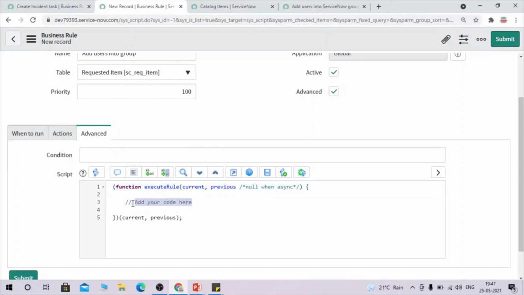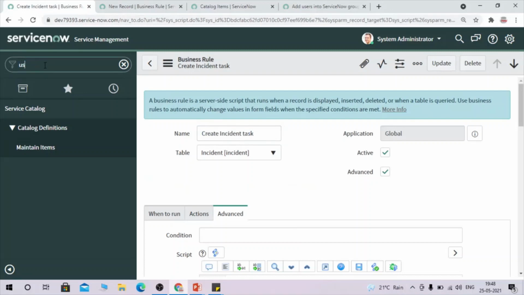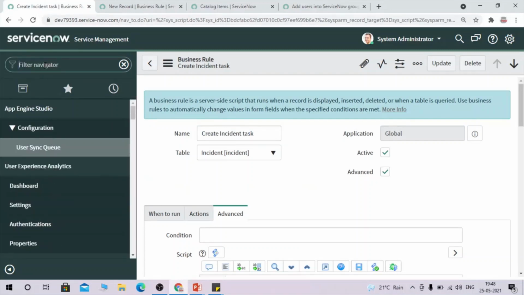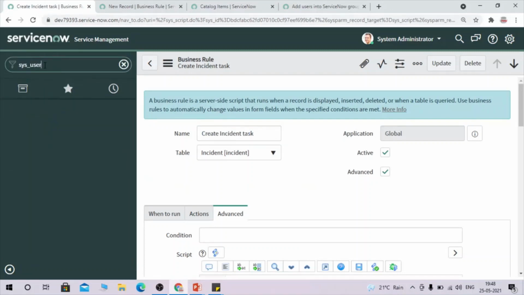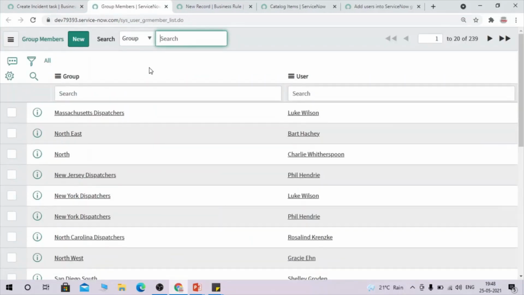So let's write our code here. For adding any user into a group, we have to glide the sys_user_grmember table, right? So let me show you that table. So this is the table where user and group mapping gets stored. So what we are going to do is glide this table.